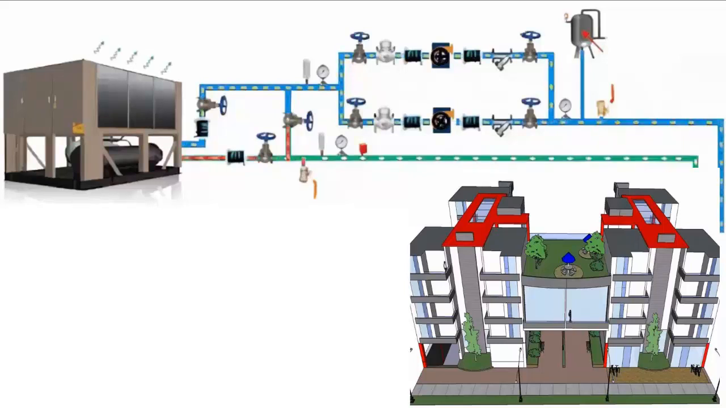On screen, we have the animation of an installation used to supply chilled water to a building, to generate cold air for conditioning certain spaces. Let's see what the parts of the installation are, and what each one is for.